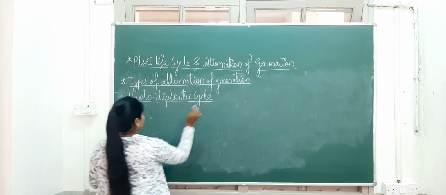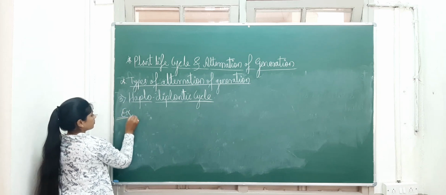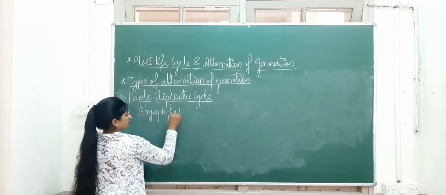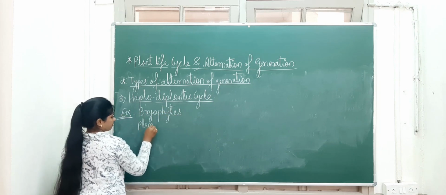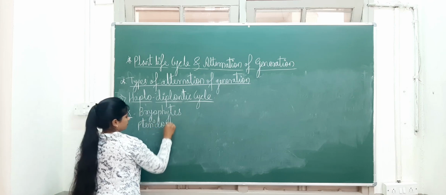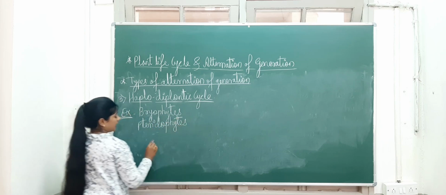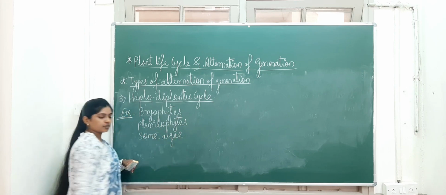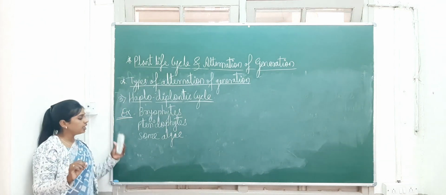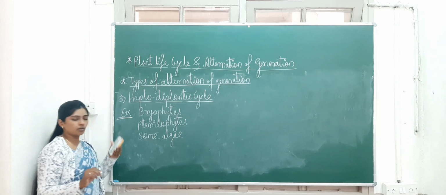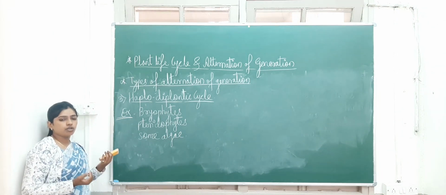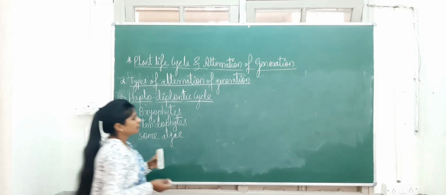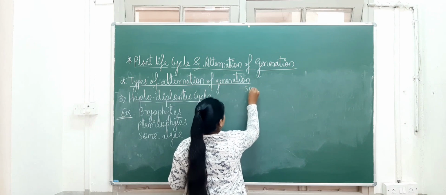So examples for this cycle are the bryophytes, then pteridophytes, and some algae. I am writing here some algae because the majority of algal species show the haplontic life cycle, but some algae show this haplodiplontic cycle, like Ectocarpus, Fucus, Polysiphonia. Some examples will show this cycle. So what is this cycle? That we'll see. First here the sporophyte.